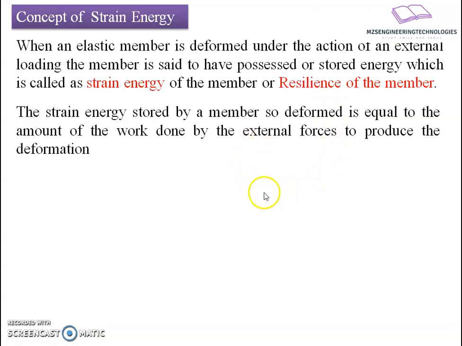Now I will quote the second statement here. The strain energy stored by a member so deformed is equal to the amount of work done by the external forces to produce the deformation. It means the stored energy is equal to the total amount of work done by the external forces to produce that deformation. Okay, so remember this statement. We are going to use this statement in further analysis.